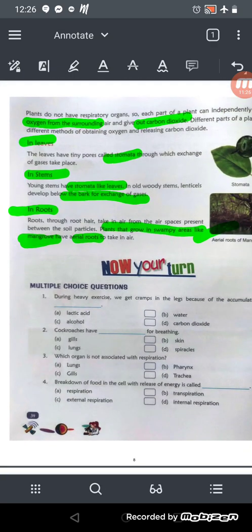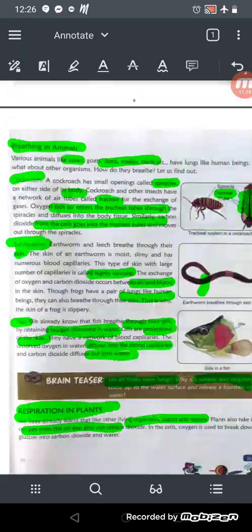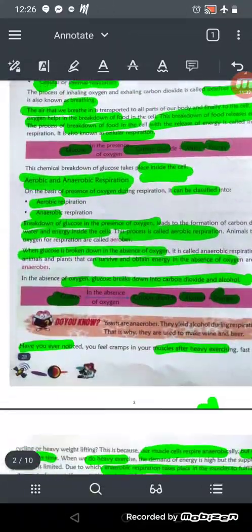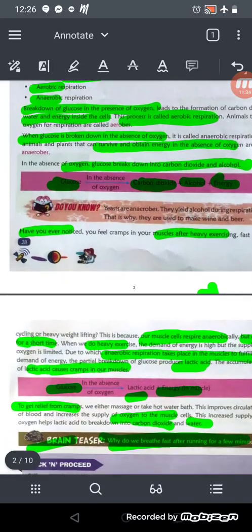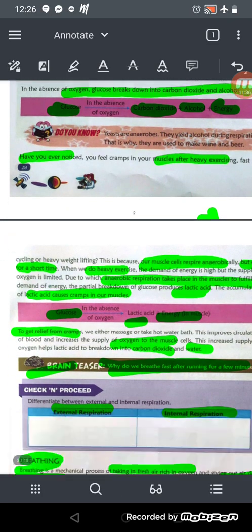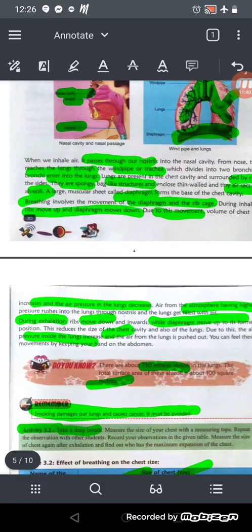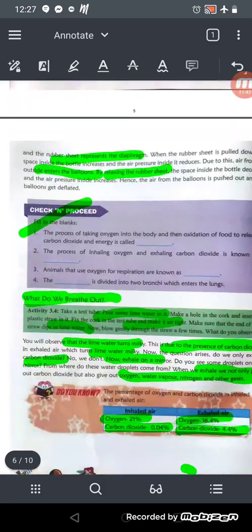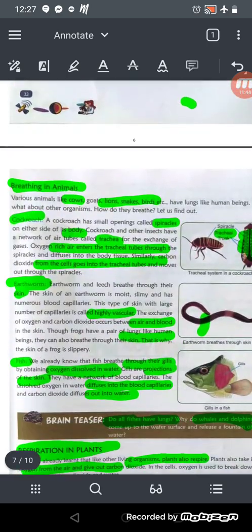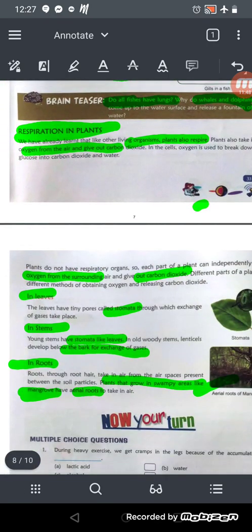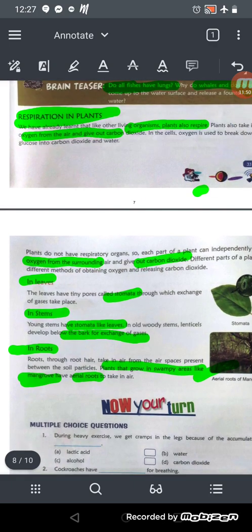Okay, so we are done with the chapter. What have we learned in this chapter? We have learned about respiration, external and internal respiration, aerobic and anaerobic respiration. We have learned about breathing: how do we breathe, why do we breathe, and what do we breathe out, right? Then we have learned about breathing in different insects and animals. Then we have learned about breathing or respiration in plants.